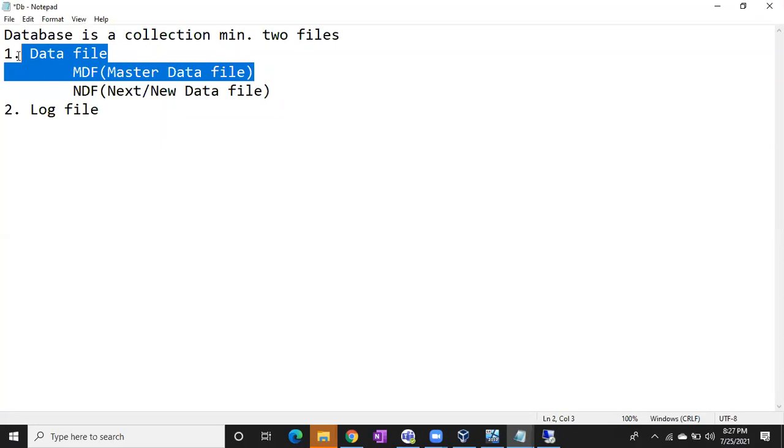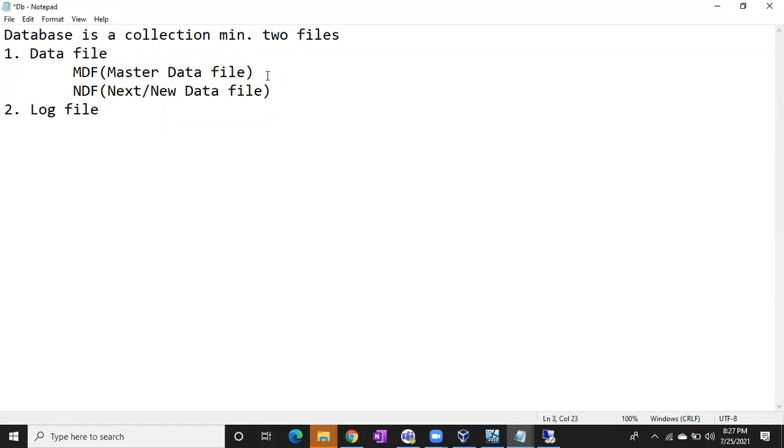It's compulsory, but this MDF file won't exist independently. It should be on a file group, and that file group should be the primary file group. So whenever you create any database, by default the primary file group and the MDF file will be created. The MDF and log file are compulsory for any database. Once your MDF file is full and you have a lot of data, you have to create one more extra file, which is the next data file.